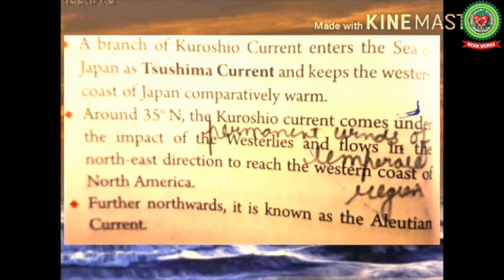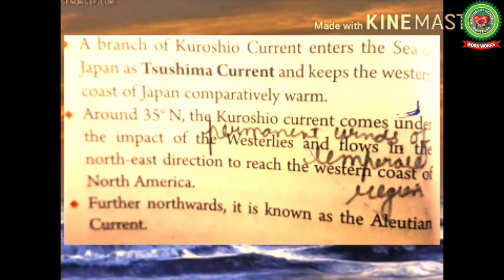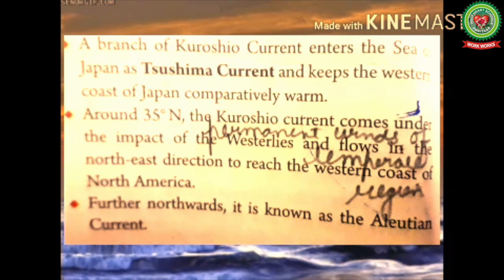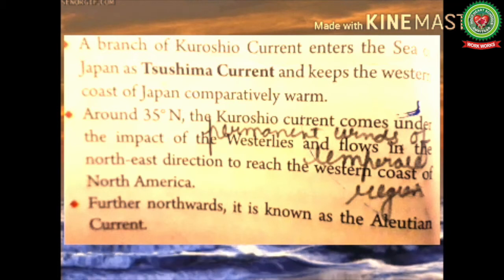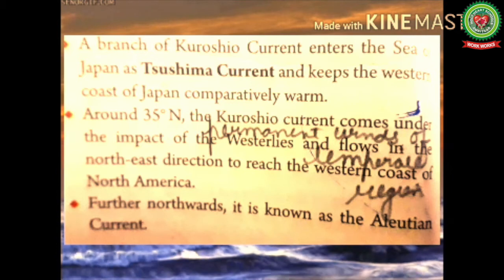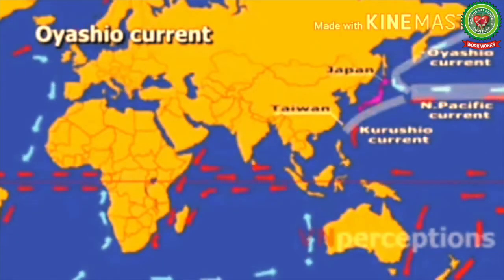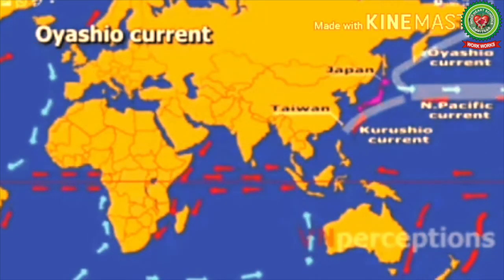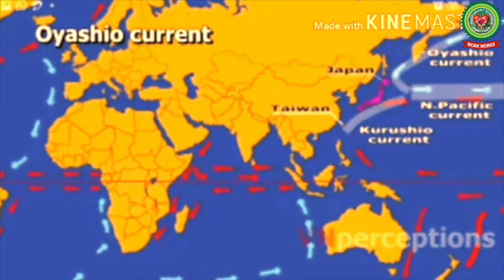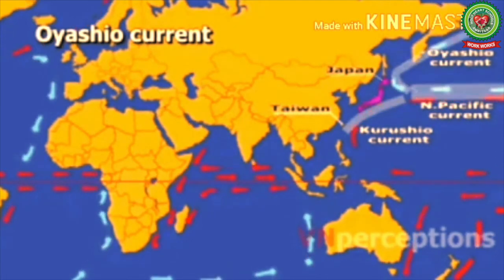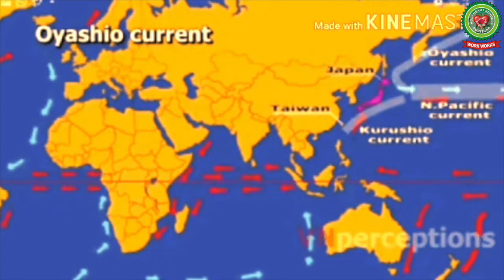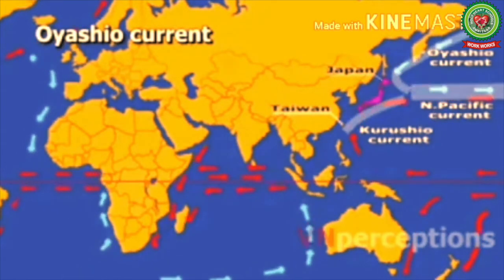Around 35 degrees north, the Kuroshio current comes under the impact of westerlies. Westerlies are the prevailing winds blowing in a temperate region and flows in the northeast direction to reach the western coast of North America. Further northwards, it is known as Aleutian current. Next one is the Oyashio current. The Oyashio current is a cold subarctic ocean current that flows south and circulates counterclockwise in the western North Pacific Ocean.